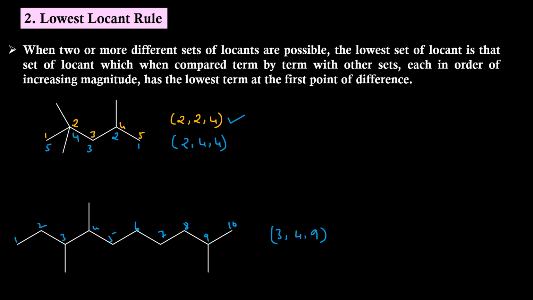If I number from the other end, then the locants will be 2, 7, 8. We have the difference with the first term itself. We have the lowest number here, 2. So the right numbering is this one.